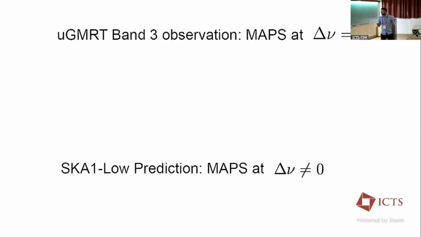In the first part of my talk, I will discuss how the calibration error depends on time correlation. For that, we will use a UGMRT band 3 observation where the frequency separation is 0, so we have a single channel observation. In the second part of my talk, I will discuss calibration error depending on both time and frequency. For that, we will discuss the SKA1-Low mock observation.